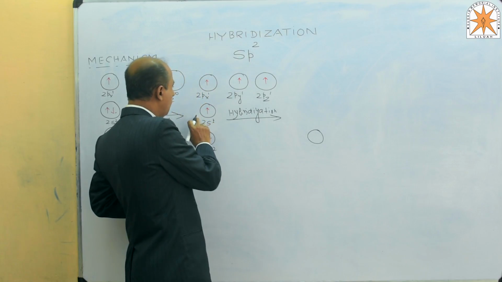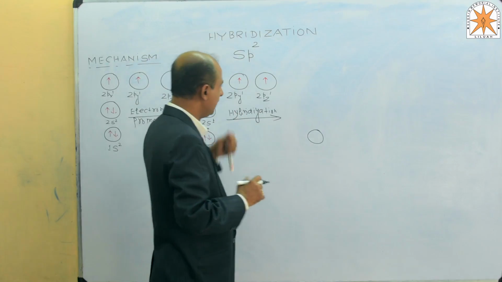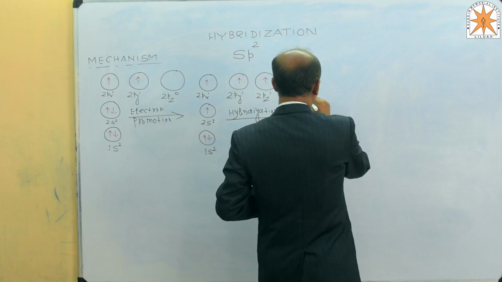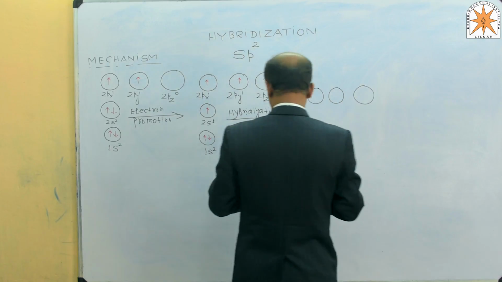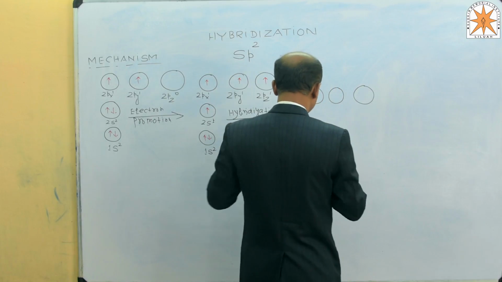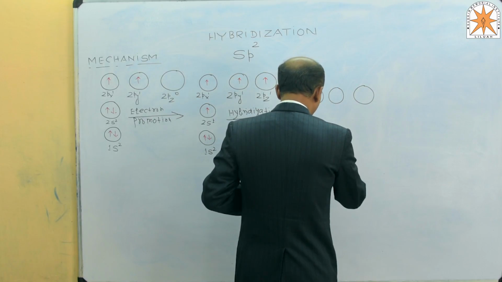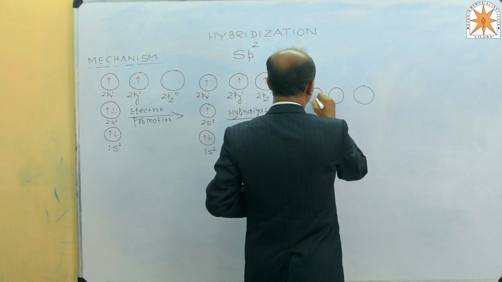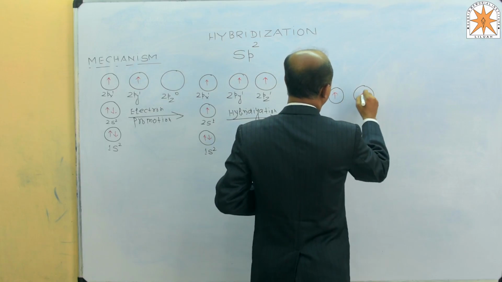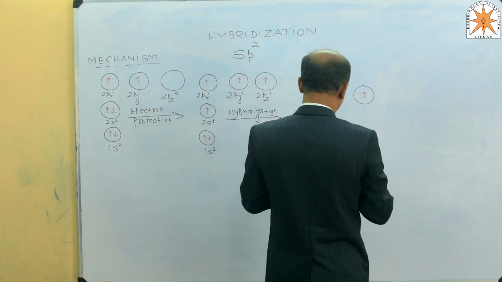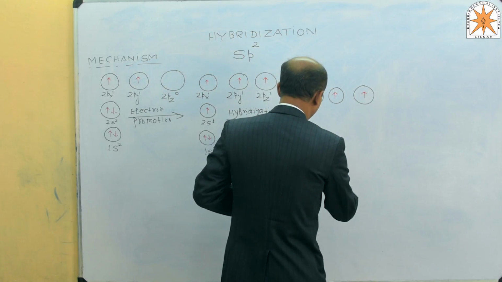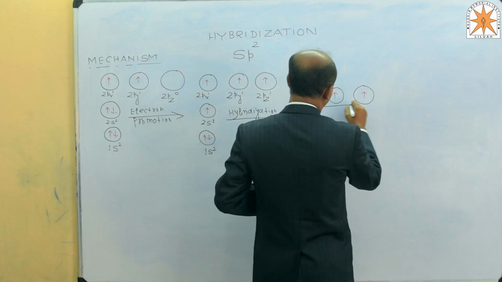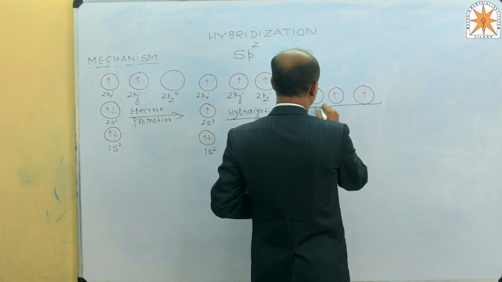Since we are going to see sp2, it means the mixing of 2s and 2p gives 3 hybrid orbitals, 1, 2 and 3, and each hybrid orbital must contain one unpaired electron. This is the mechanism. This will be 1s2 and these 3 are said to be hybrid orbitals.